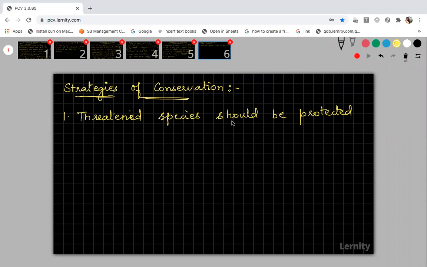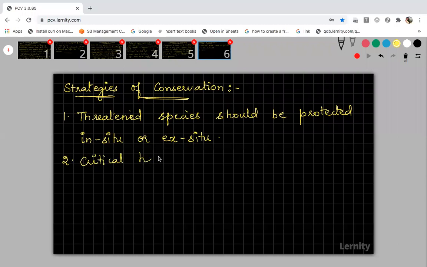These threatened species should be protected either in situ way or ex situ way. We are going to discuss what is in situ conservation and what is ex situ. Either through in situ conservation method or through ex situ conservation method, we have to protect the threatened species. This is one strategy of conservation of biodiversity. Now, the second way is the critical habitats.